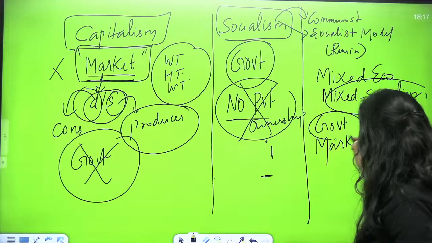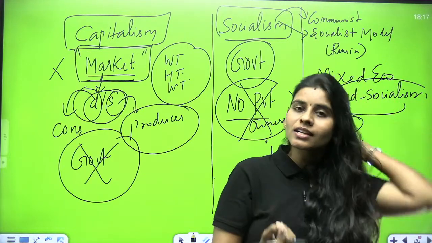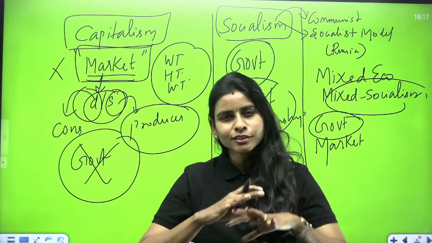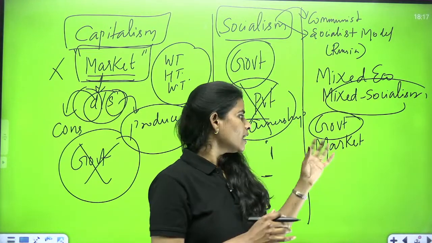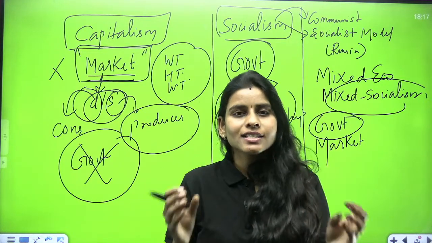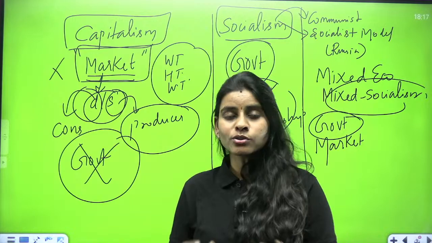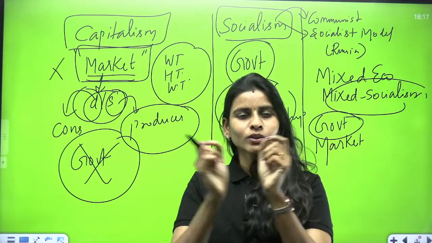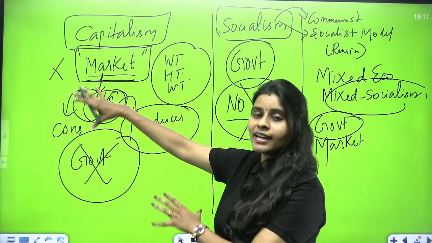Government will decide what type of basic services people need in my country and ensure that goods and services are produced, and the market forces, especially the capitalist or private players, will decide what type of goods they can produce so that people can afford to buy them. So it is taking the best features of both these economic systems we studied and applying it.